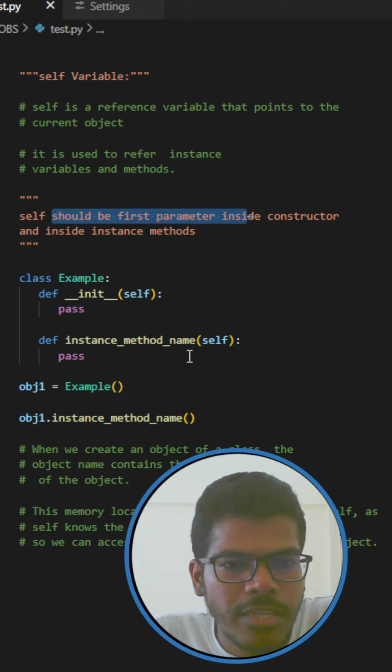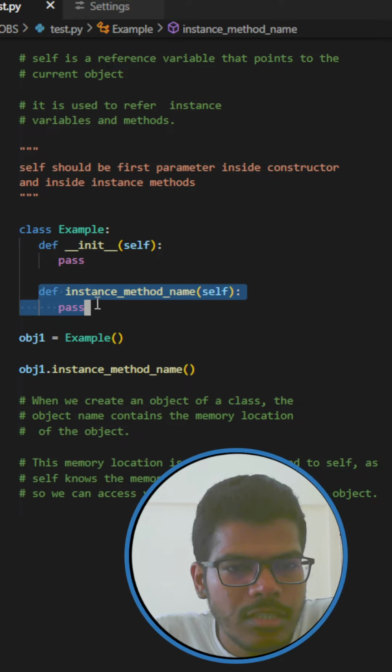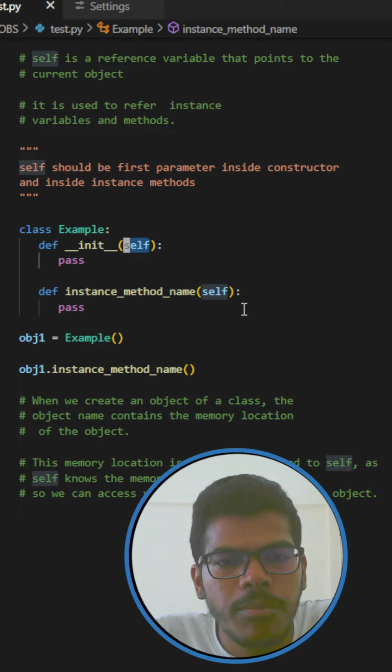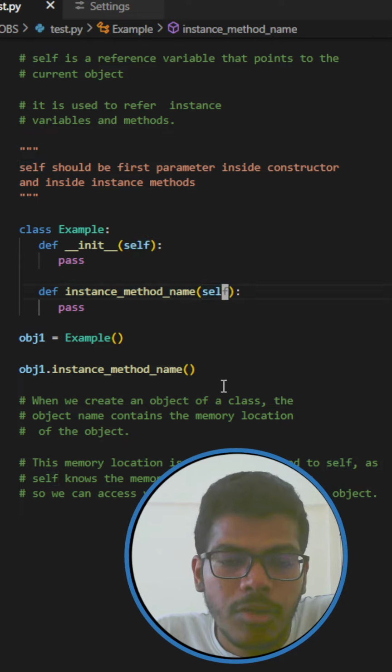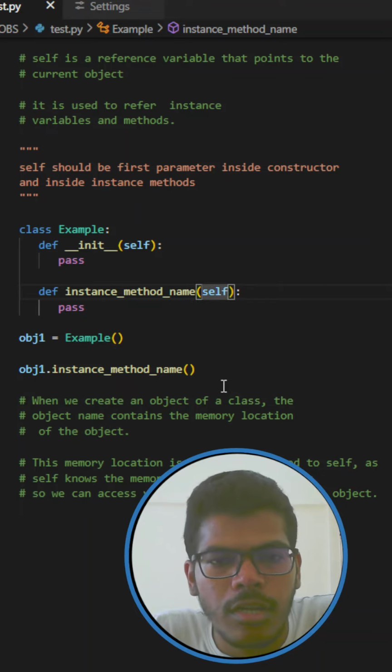In this example, this is the constructor and this is instance method, and here self should be the first parameter. But you might wonder how self will refer to the current object.